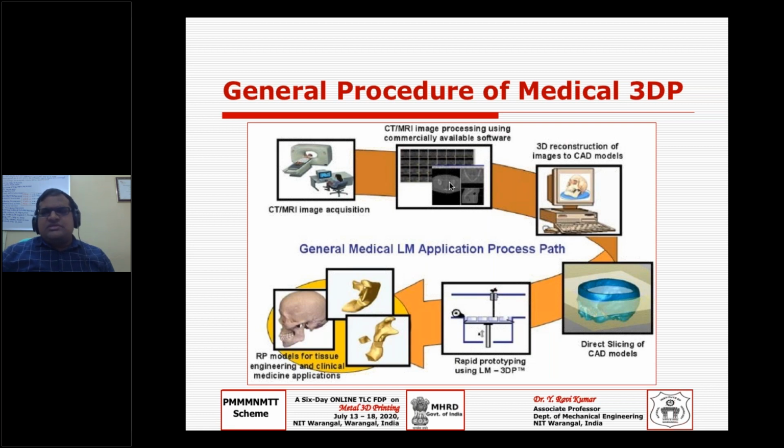Not images. You have a lot of developments coming to the CT, or in general the scanning diagnostic, medical diagnostics. So a lot of improvements are happening. Nowadays you can even generate volumetric data, need not be the black and white JPG kind of images or DICOM images. You have very good technological improvements.